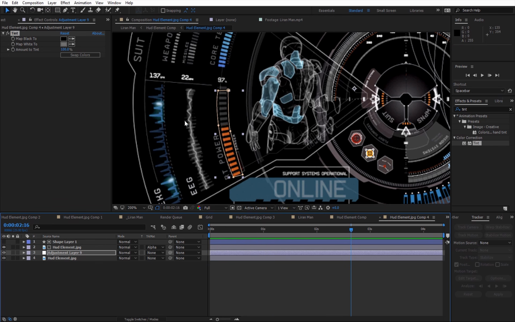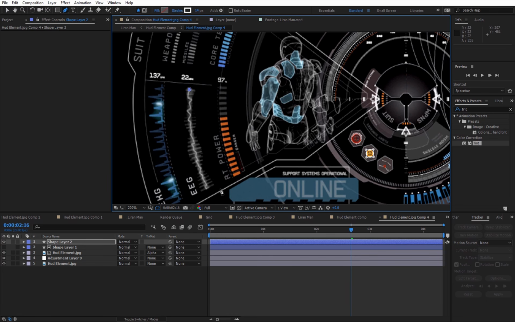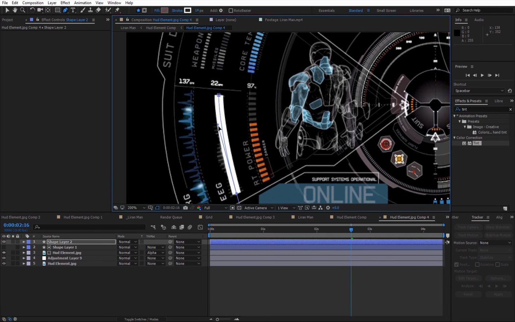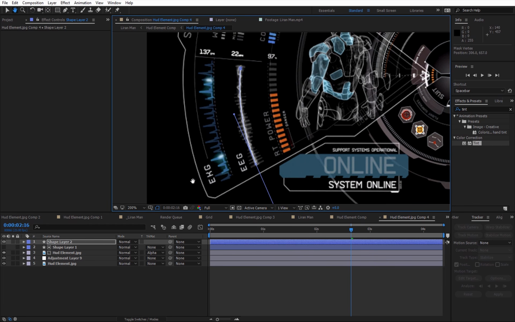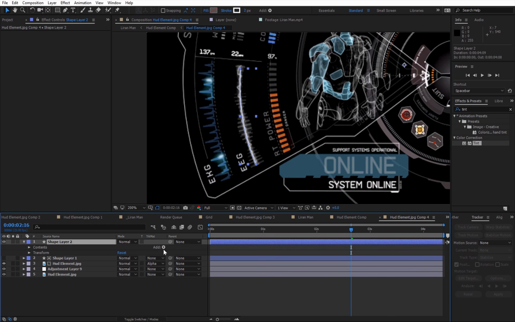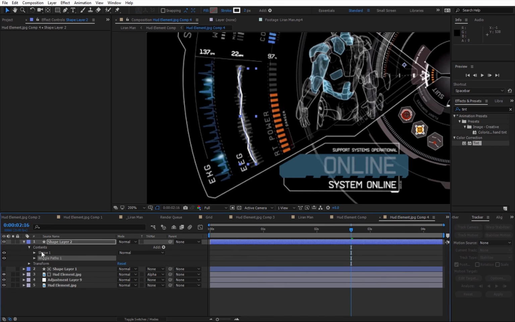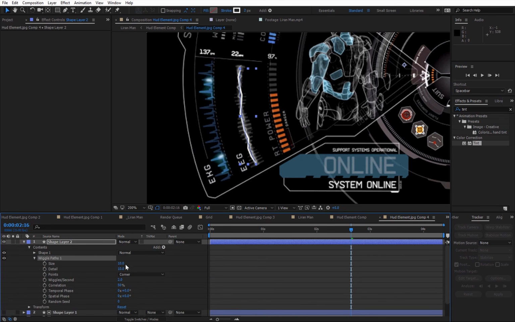Perfect. Now let's animate this line, and I'm going to take the pen tool, and again I'm going to create a new shape layer, and maybe change it a bit. I'm gonna take the stroke width maybe to 2 points, and I'm gonna change this until I'm happy with the result. Happy. Let's move on. Let's go to add, and now we're gonna wiggle the paths. So I'm gonna animate this jittery line effect.